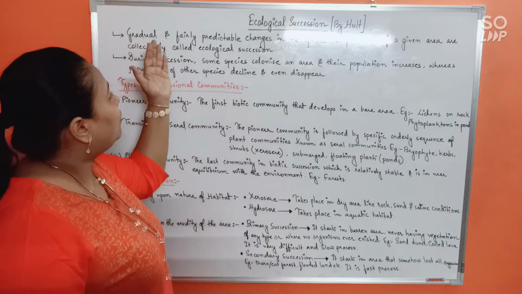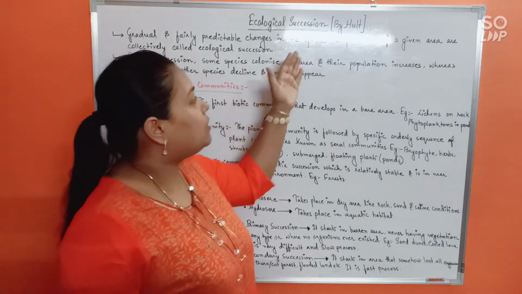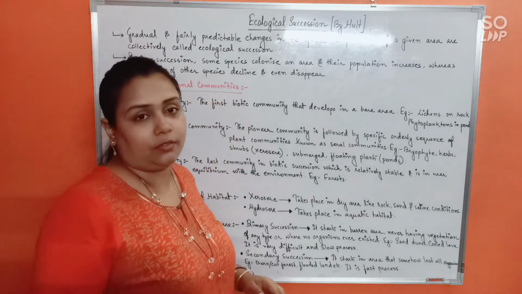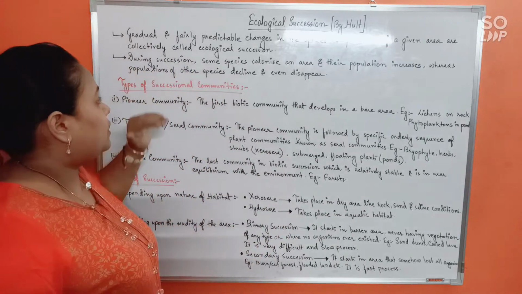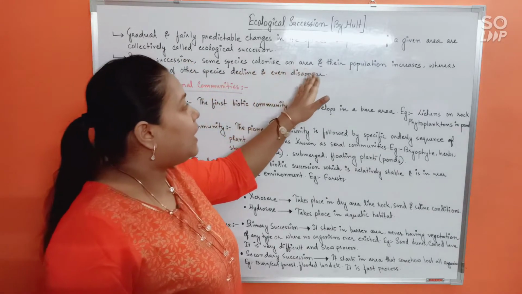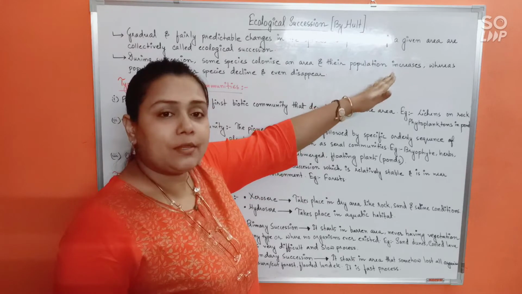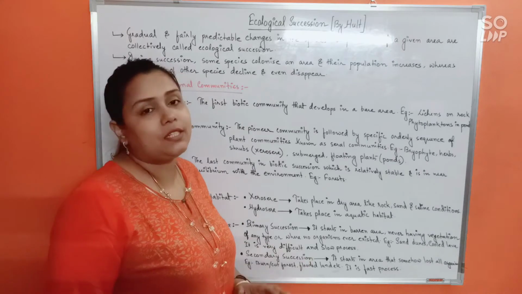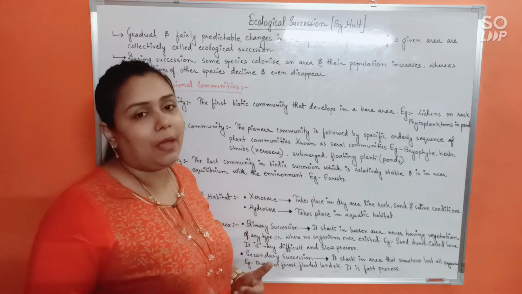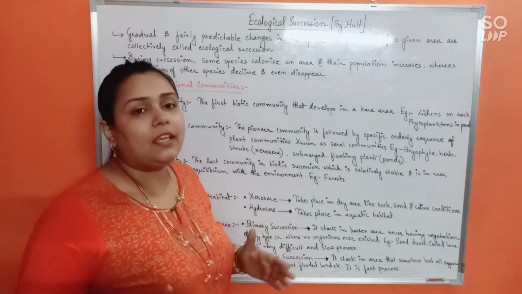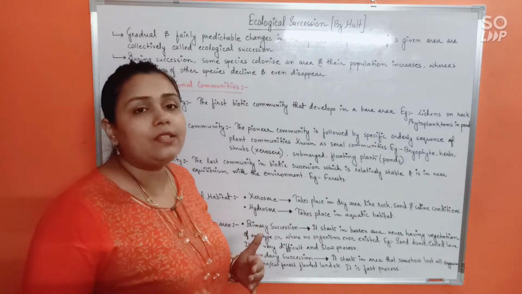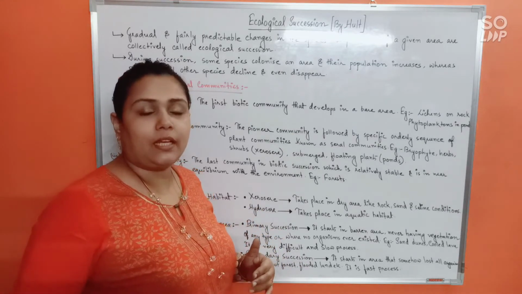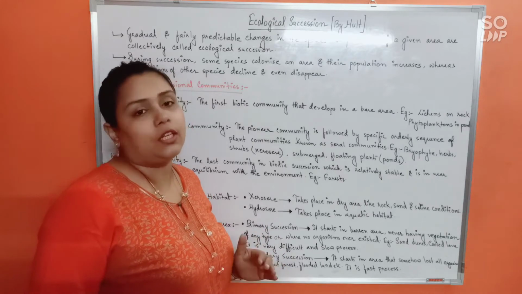Okay, so let's see this. Gradual and fairly predictable changes in the species composition of a given area are collectively called ecological succession. Now, during succession, some species will colonize an area and their population will increase, whereas the population of other species will decline and sometimes even disappear. So this will constantly keep happening in any area at any given time. One species after another, this orderly sequence that keeps on happening is called ecological succession.